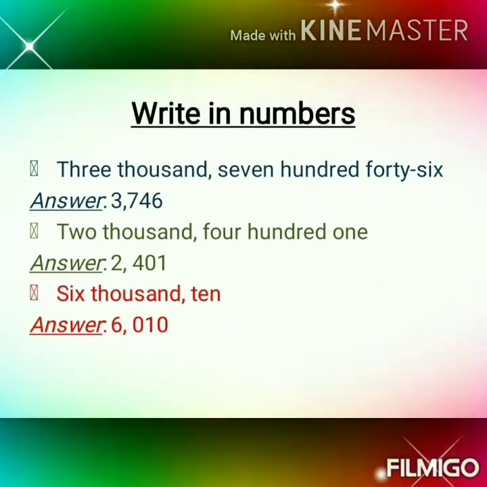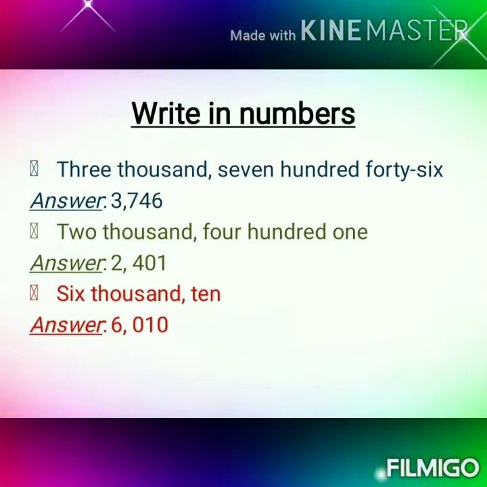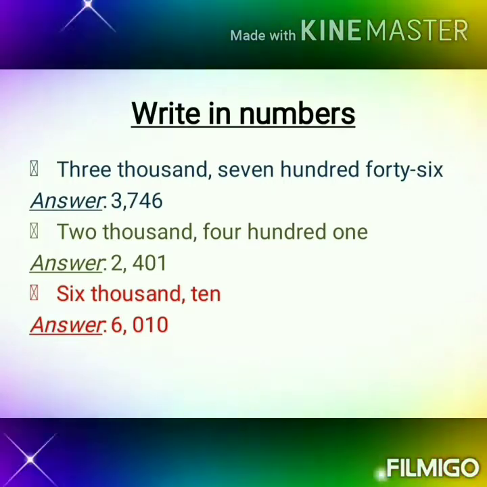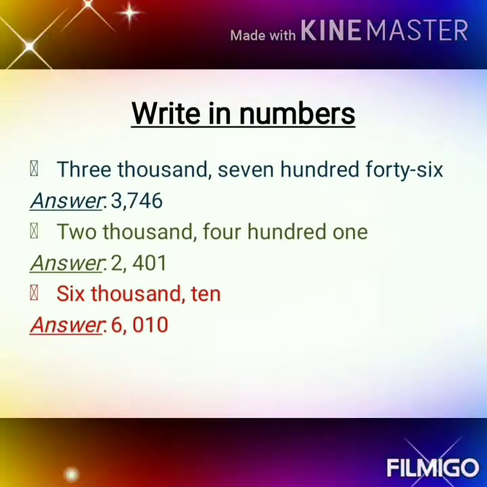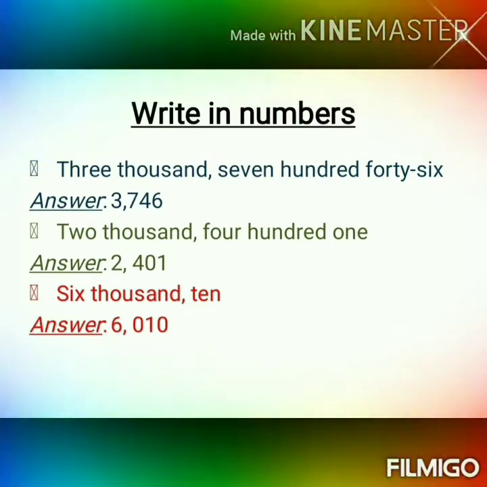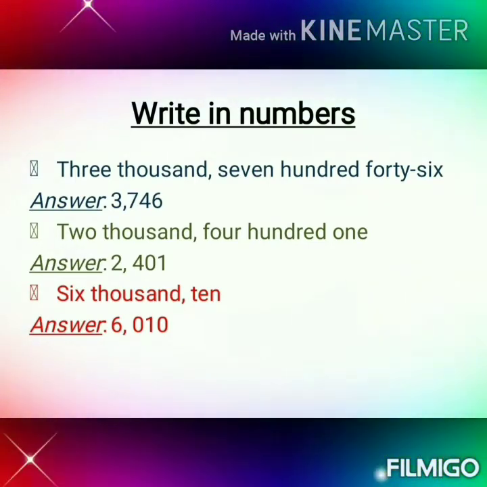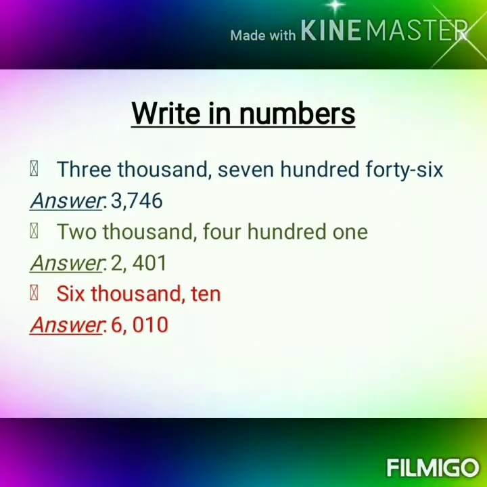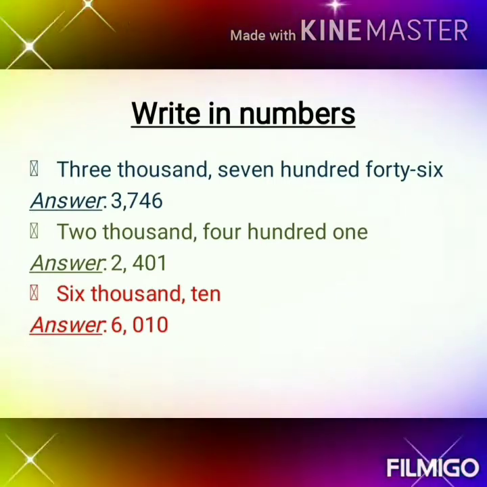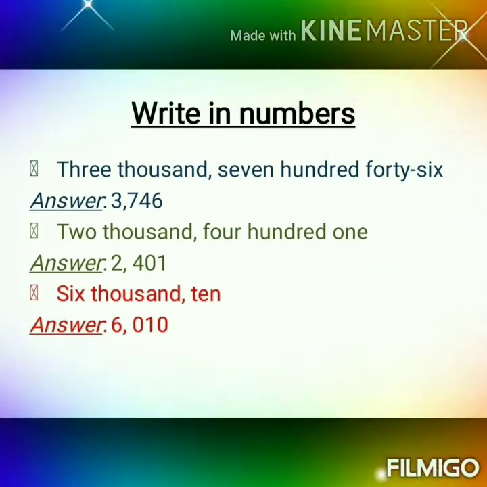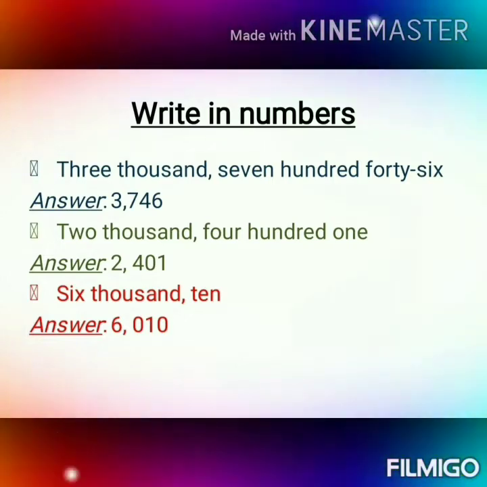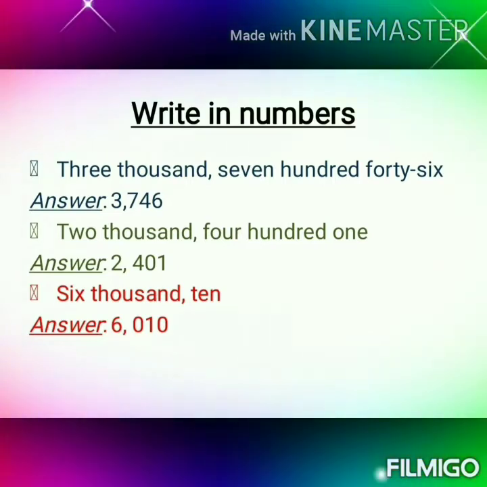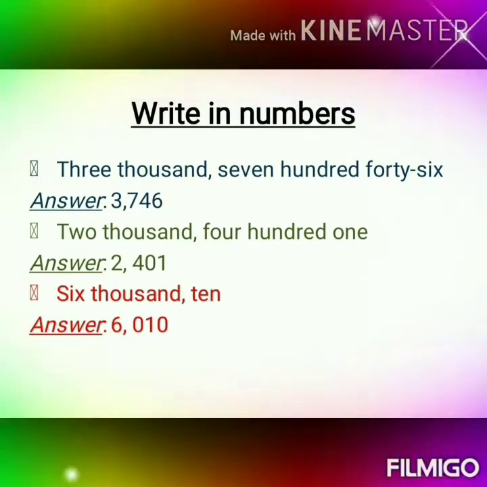Next, it will be given in words and you have to write it in numbers. Here see my first question, 3746 is given. First you see 3000, so in the thousands place 3 is there, so I'm writing 3 and I'm putting a comma. Remember that after the thousands place you have to put a comma when you're writing in numbers, and when you are writing in words, both also you have to put a comma. Next 700, what is there in the hundreds place? 7 is there, so I'm writing 7 down. Next, 46 is there, so I'm writing the number 46, so my answer is 3,746.